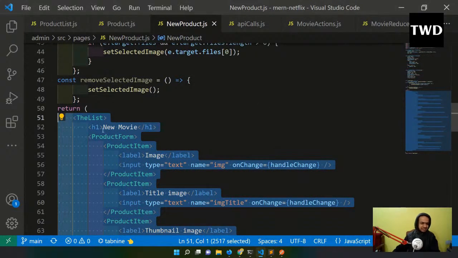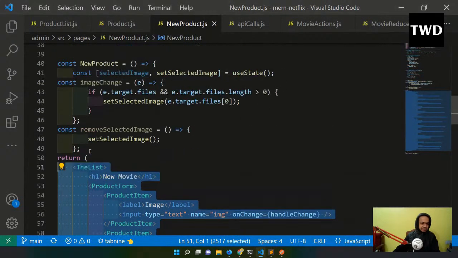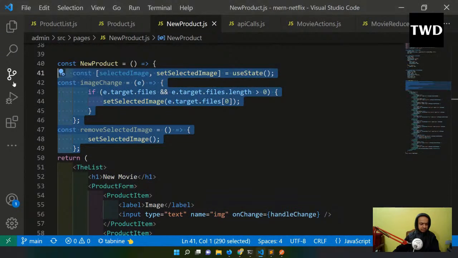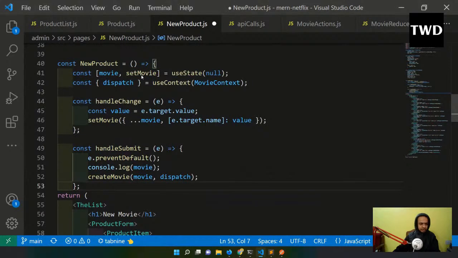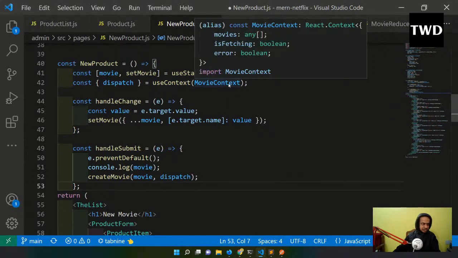save it. So just static and all, nothing different is there. And some more things we have to do here. Again all these old things are going to go away, and we are going to have some new things. Those new things will be like a movie I'm going to have, which is having a useState, and then the dispatch, and the movie context I'm dispatching.